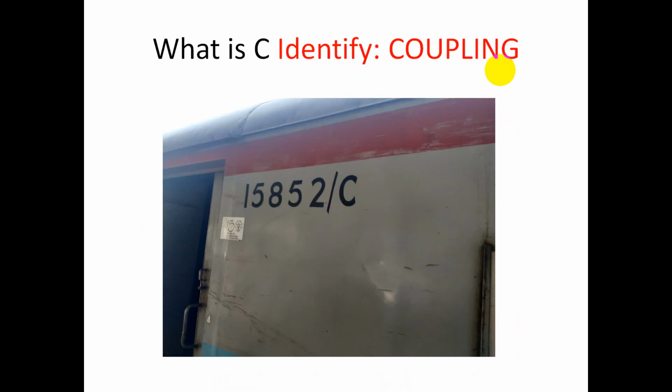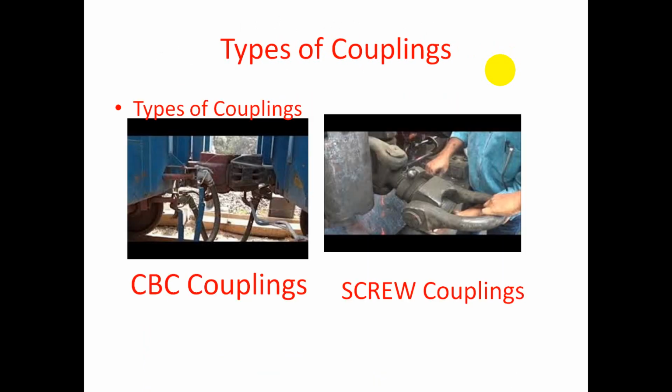All right, friend. Earlier I have already shown that. Now you can easily see that 5-digit number. Now what does C stand for? Friends, here C stands for coupling. What's coupling? Friend, it's basically a joint. It's a joint for attaching two vehicles. For making the attachment of two vehicles, we use coupling.